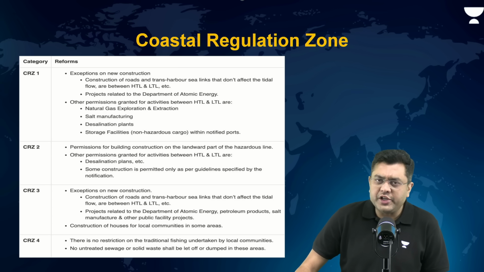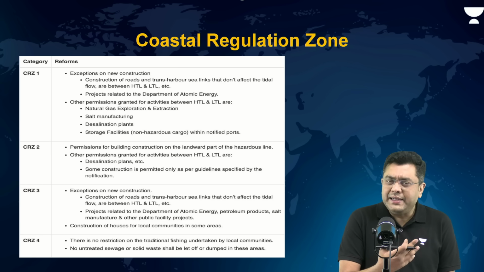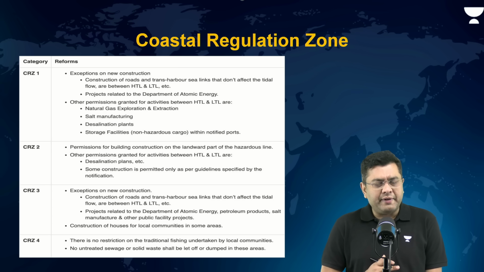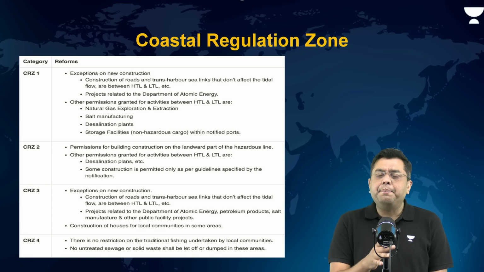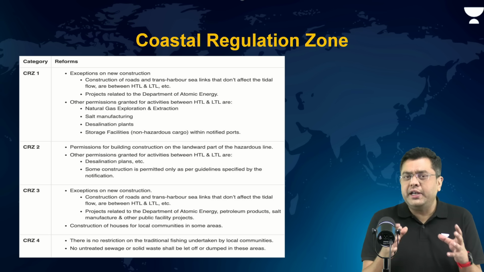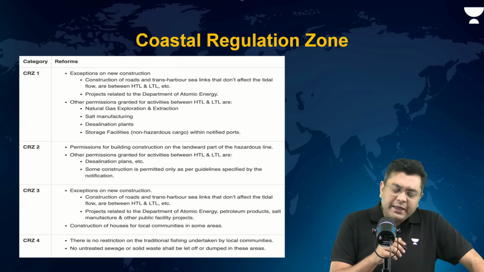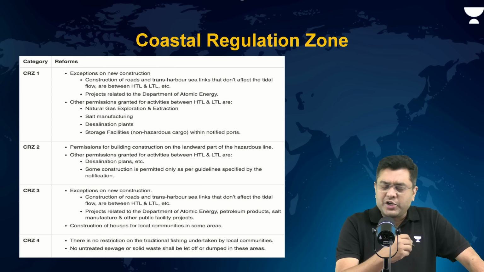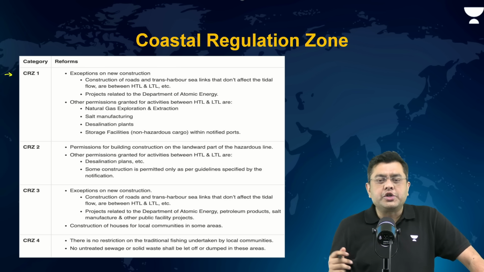Now, coastal regulation zone. What is coastal regulation zone? Now, this was for the first time tried and introduced way back since 1991 under the provisions of the Environmental Protection Act itself. It talks about limiting the development in the coastal areas, where you have the classification of the coastal areas under various zones. We will take a look at the zones as well. But here you would observe that under the new notification, the draft notification of 2018, you have the categorization and which kind of construction could be allowed.